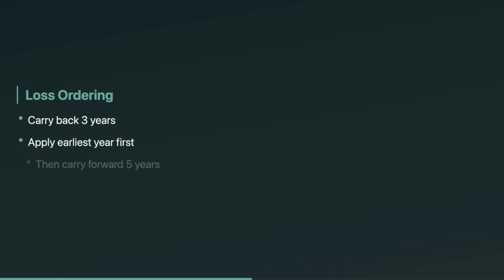Here's the ordering rule. A net capital loss carries back 3 years first, then carries forward 5 years, and the carryback is applied to the earliest year first. 3 years back, then 2, then 1. You're basically hunting for capital gains in those years to absorb the loss. Any leftover after the 3-year carryback becomes a carry forward you can use for up to 5 future years.